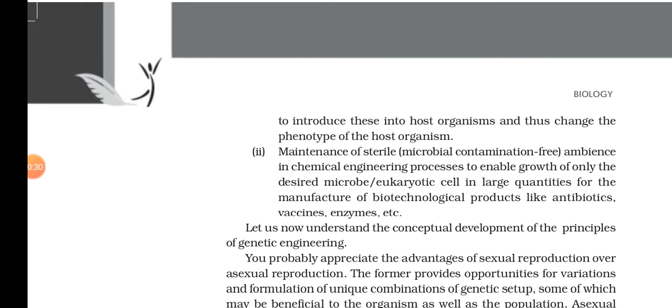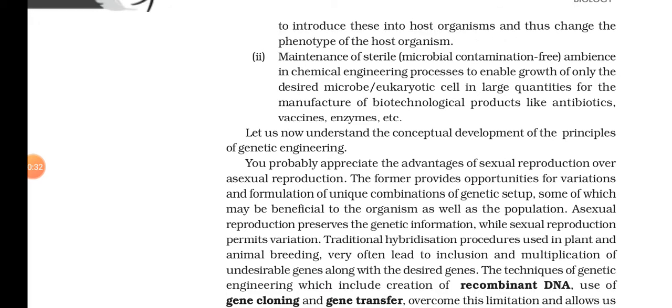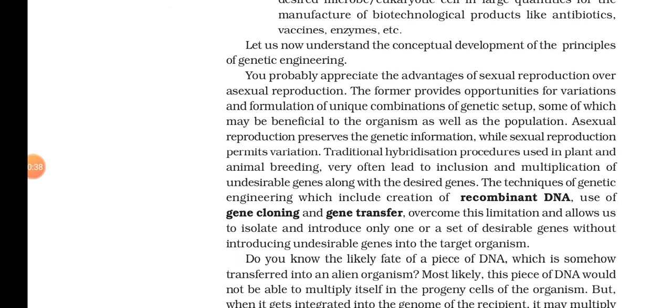These helped in the development of the branch of biology called biotechnology. We have already studied how the biotechnological methods are more advantageous than the conventional method of hybridization.